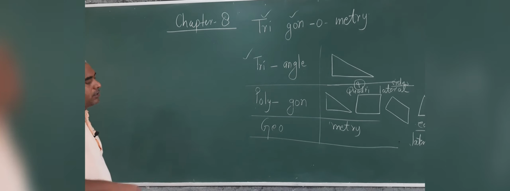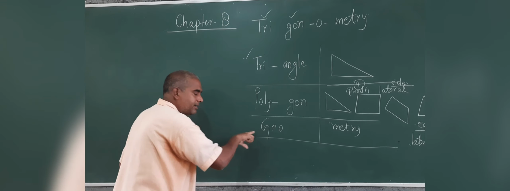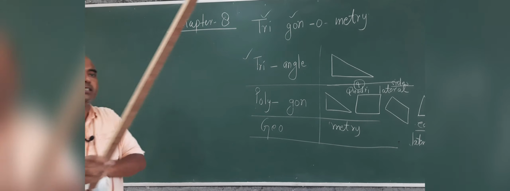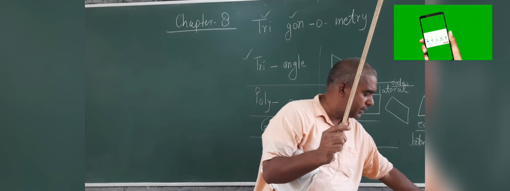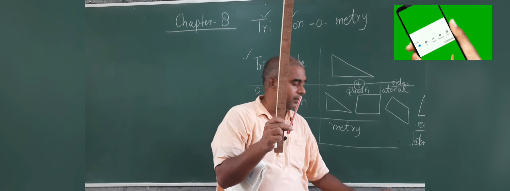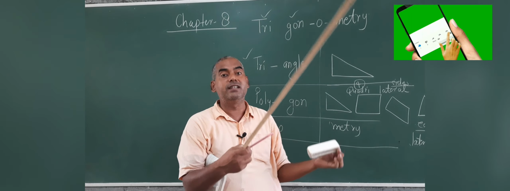The first thing was to measure the length, and then write it. Just like I have this scale, I have this pen, I have this duster, I have sheets, I have to measure.